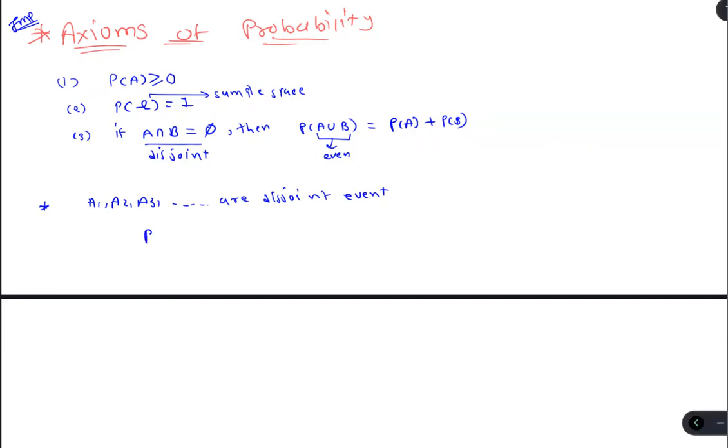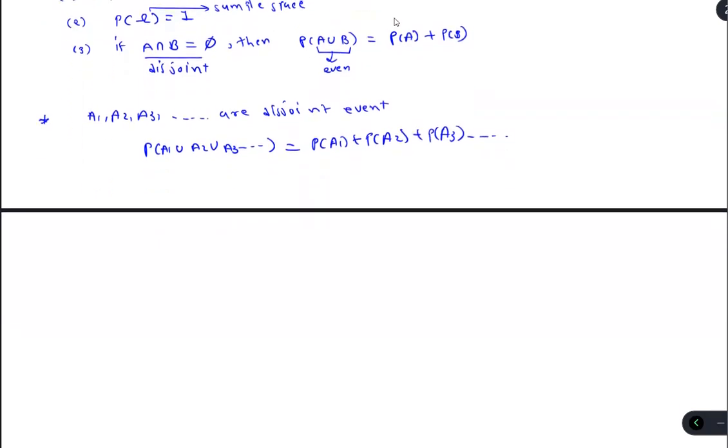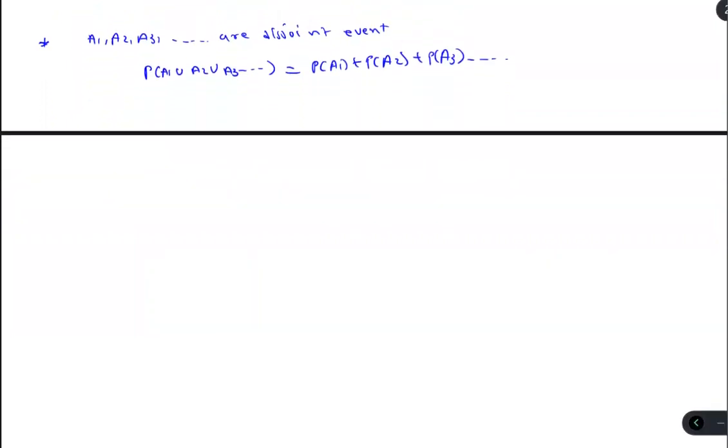Then the probability of the union of all these events is the same as above: P of A1 plus A2 plus A3 and so on. Okay, this is clear. We are just expanding axiom 3.